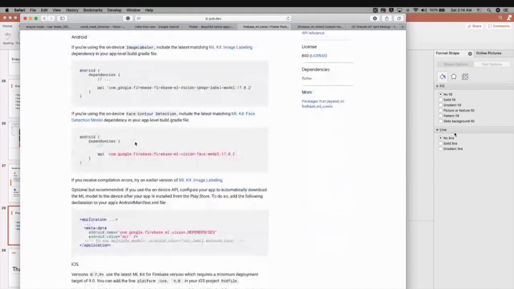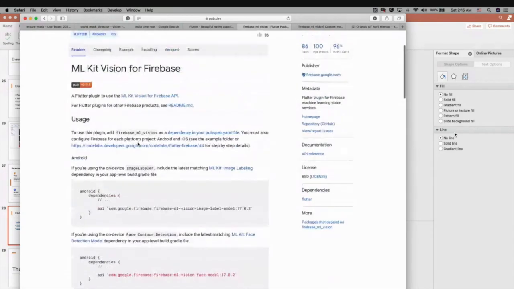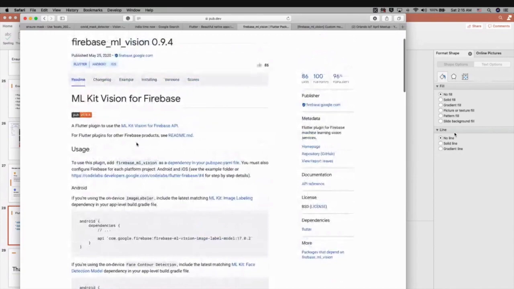And one other thing I want to show: in case you are an open source enthusiast and want to contribute, I saw there are a lot of things missing in Firebase ML Vision or ML Kit.